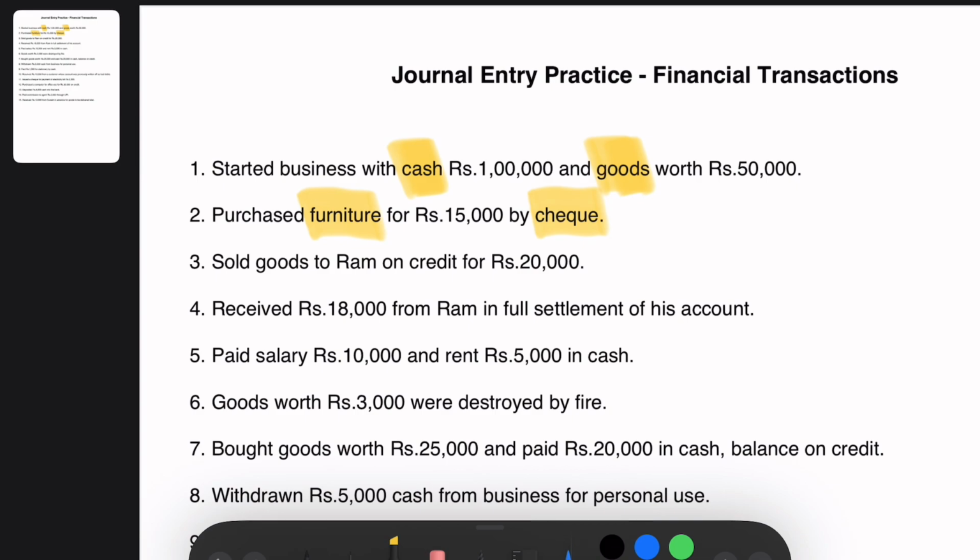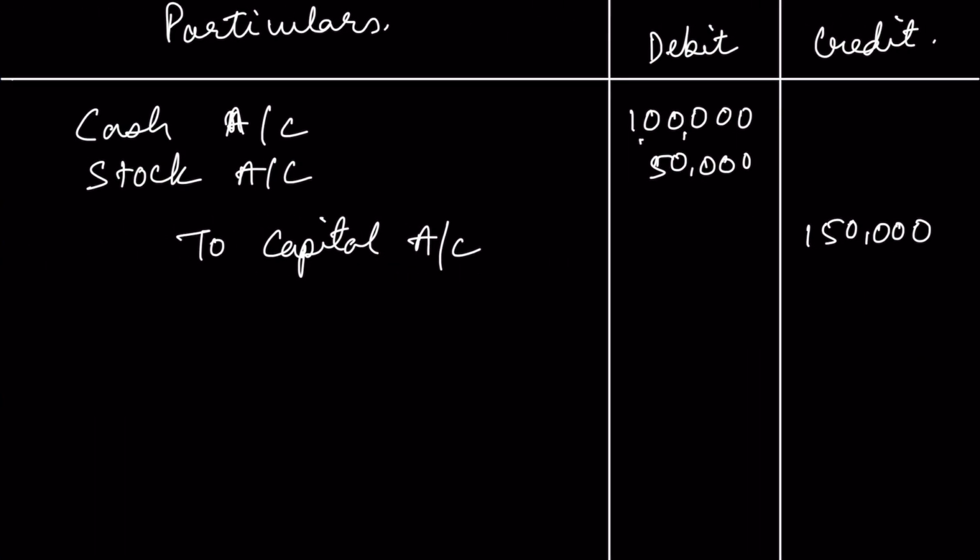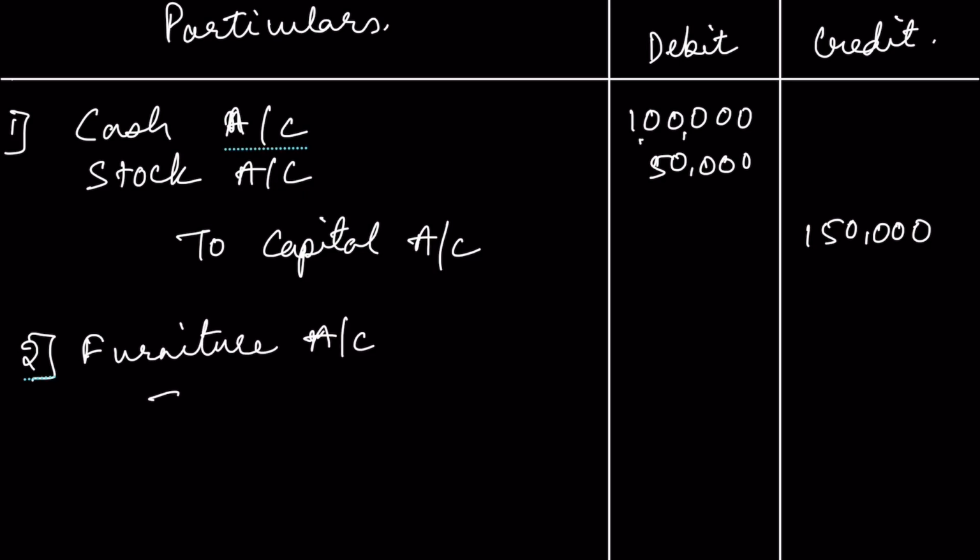And since our bank balance is deducted by 15,000 because the payment is being transferred from the bank account in the form of a check of rupees 15,000, we are going to credit the bank account, right? As per what the rule says, the rule for real account is debit whatever comes in. So here furniture is coming in, introduced into the business. So 15,000 rupees for furniture will be debited and the bank account will be credited because the payment is going out of the bank. So the second entry will be